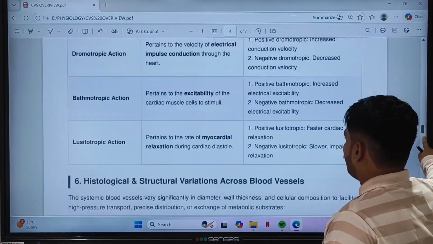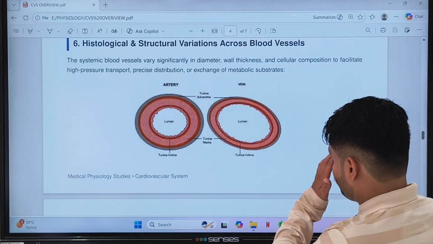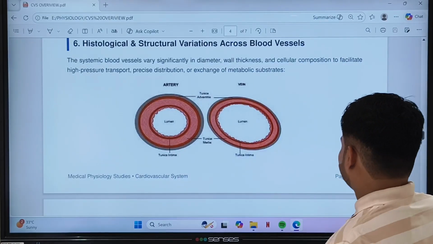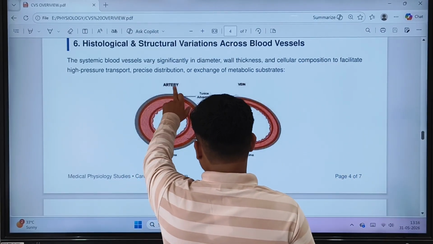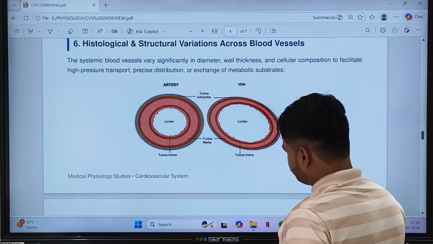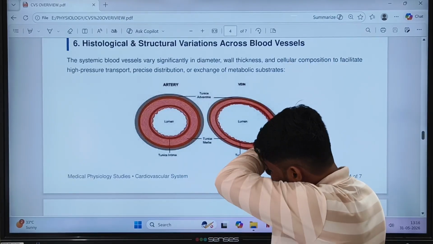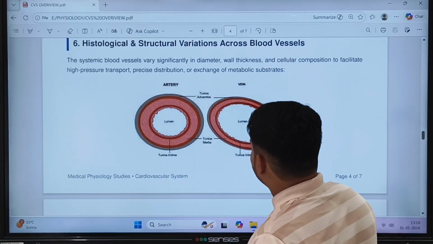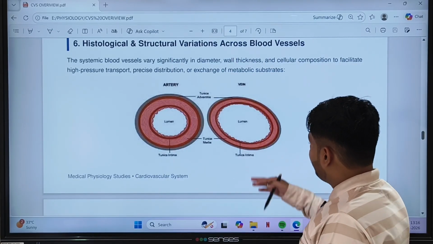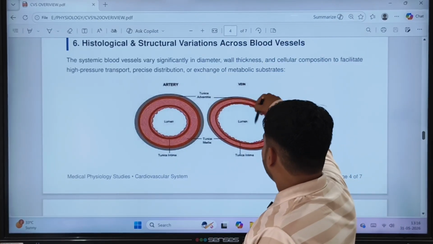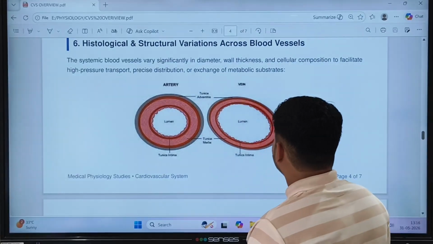Now, histology of the blood vessels. The systemic blood vessels vary significantly in diameter, wall thickness and cellular composition to facilitate high pressure transport, precise distribution or exchange of metabolic substances. There are mainly three layers: tunica adventitia, which is also called tunica externa, tunica media, and tunica interna. And there is a presence of a lumen, the space for the blood flow.